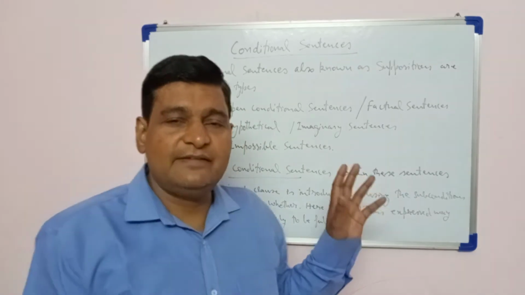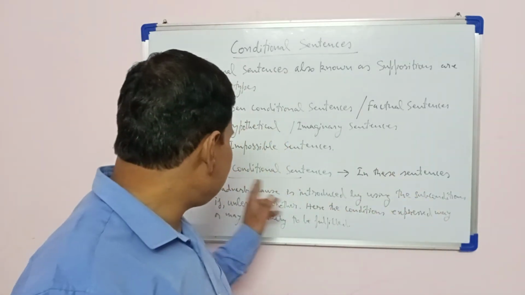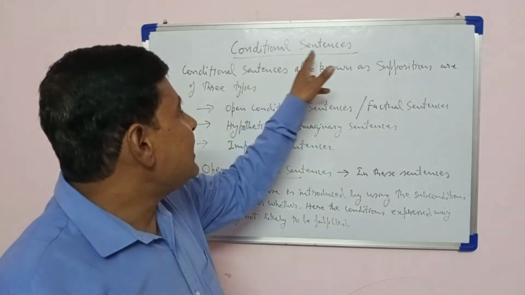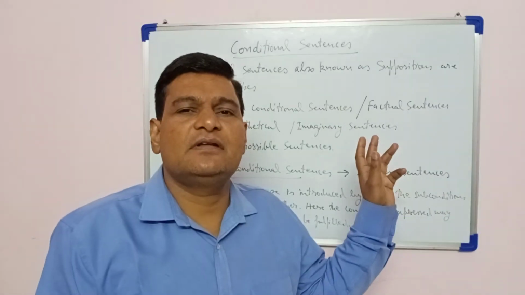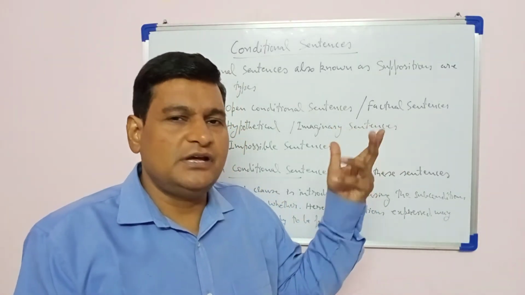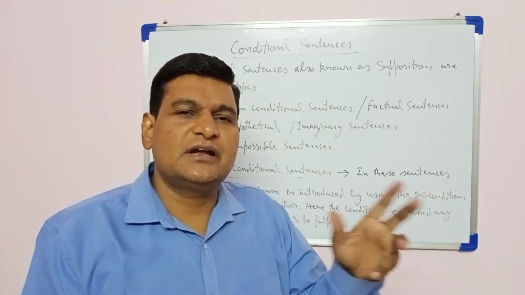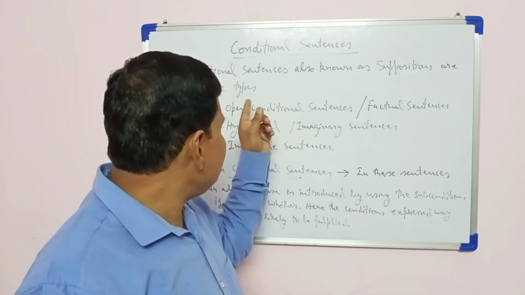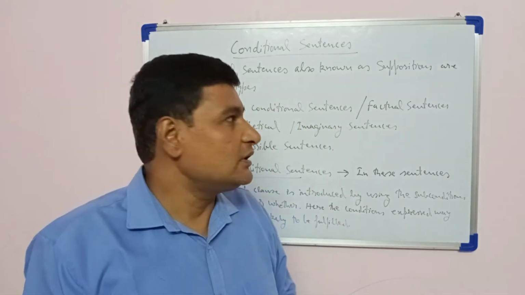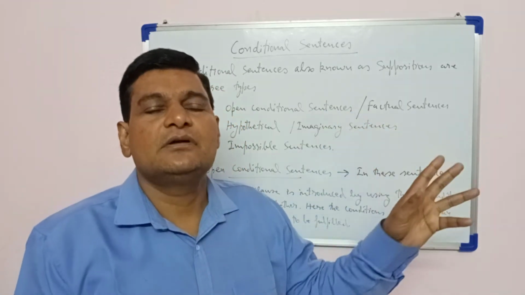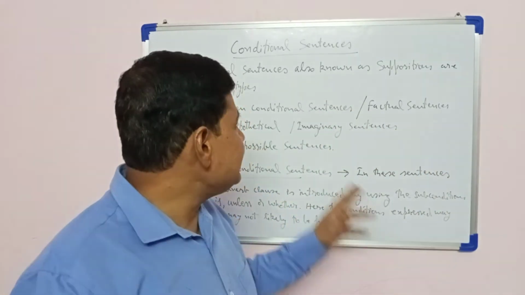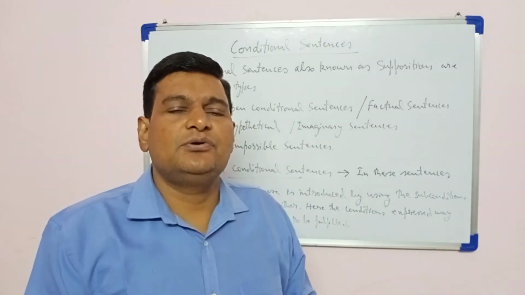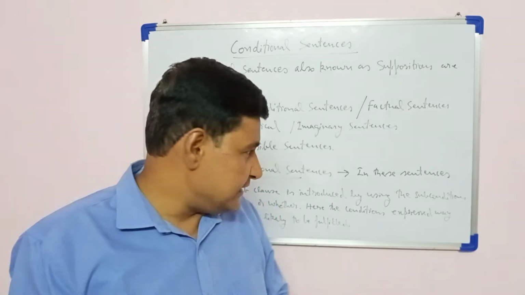Before we understand the examples of this type of conditional sentences, let's have a recap. Conditional sentences are suppositions, because here we suppose something, and they are generally expressed in complex sentences. Conditional sentences are nothing but complex sentences. Here an adverb clause is stated, introduced by if, unless or whether.